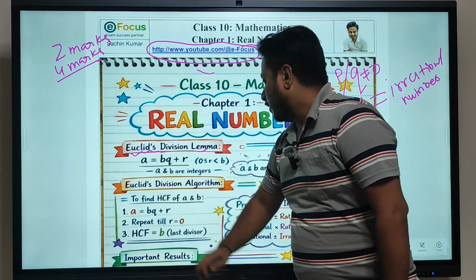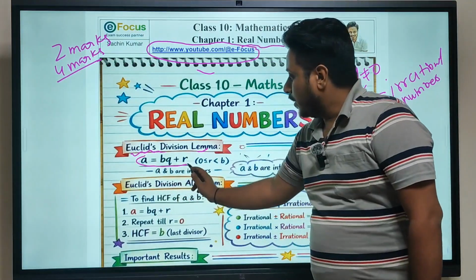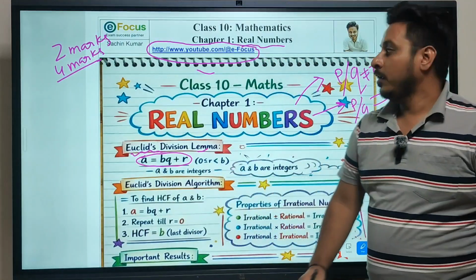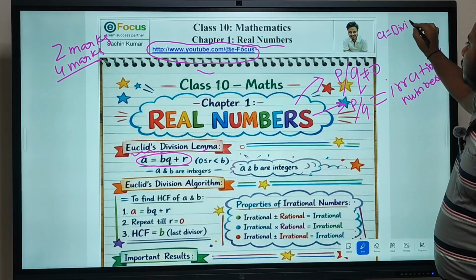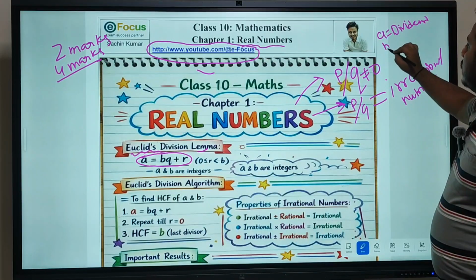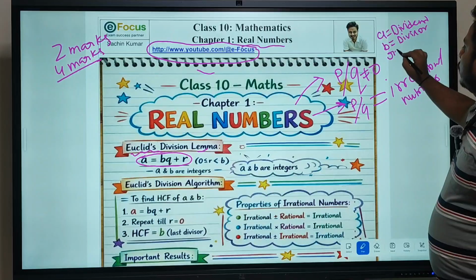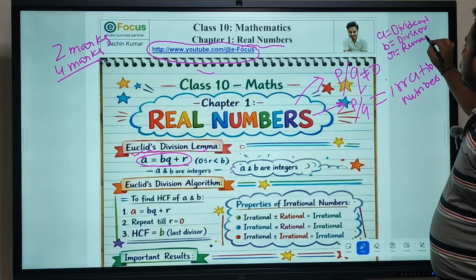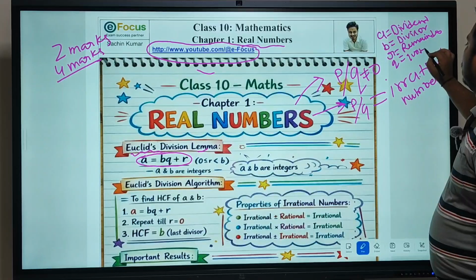Yes, to understand better, we can write any number in the form of a equals bq plus r, where a equals dividend, b equals divisor, r equals remainder, and q equals quotient.